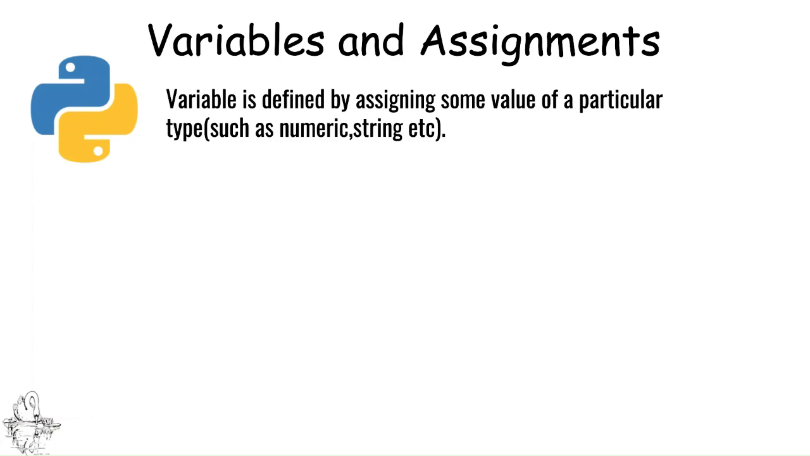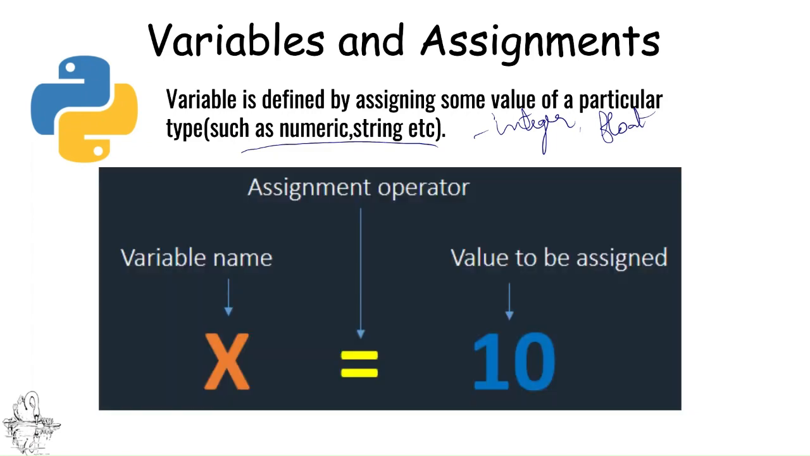Variables and assignments. A variable is defined by assigning some value of a particular type. The type can be integer, can be float, can be string, and so on. When I type x is equal to 10, 10 will be the value which is assigned through the assignment operator to the variable x.